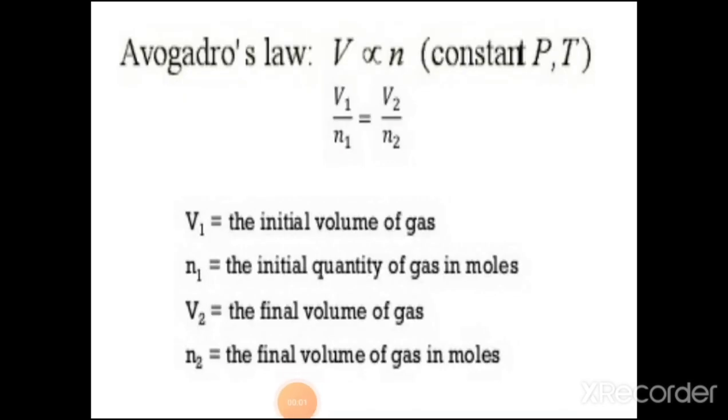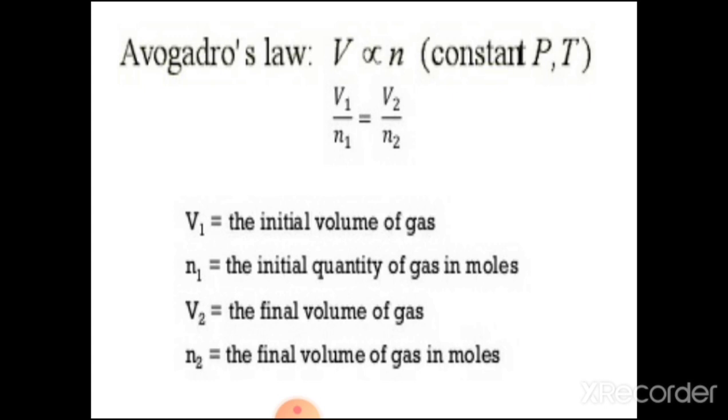The equation of Avogadro's law is: volume is directly proportional to the number of moles, n, that is the number of molecules, at constant temperature and pressure. The relation is V1 upon N1 is equal to V2 upon N2.